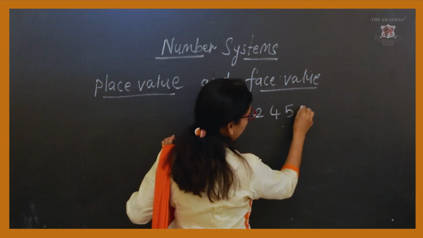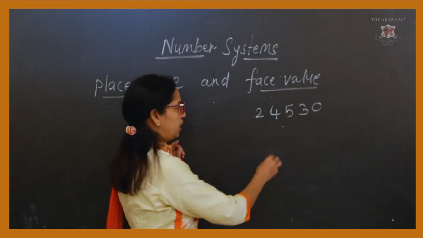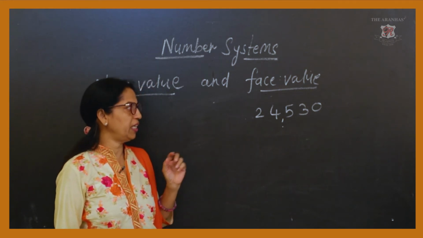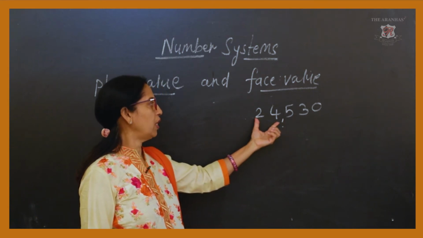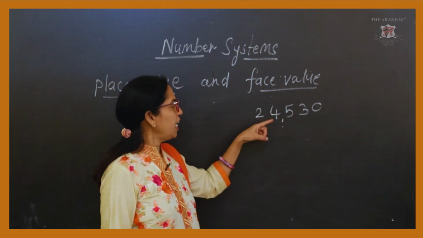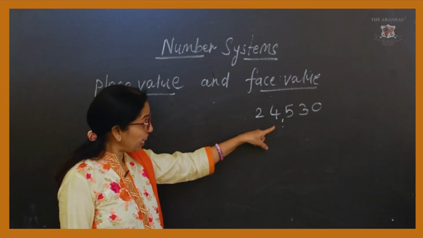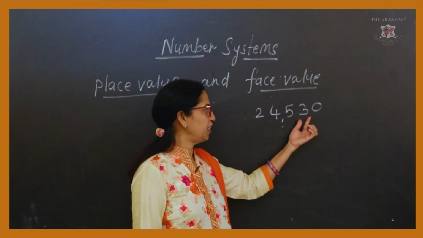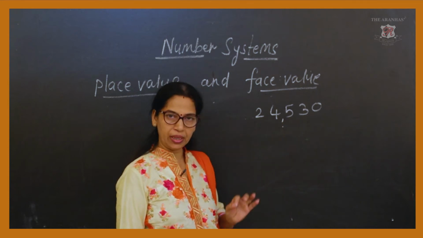Suppose any number you have written, 24,530 in the standard way. We can read this as 24,530. But if this number is given to you to find the face value, then we say the face value of any digit does not change. The face value remains the same.